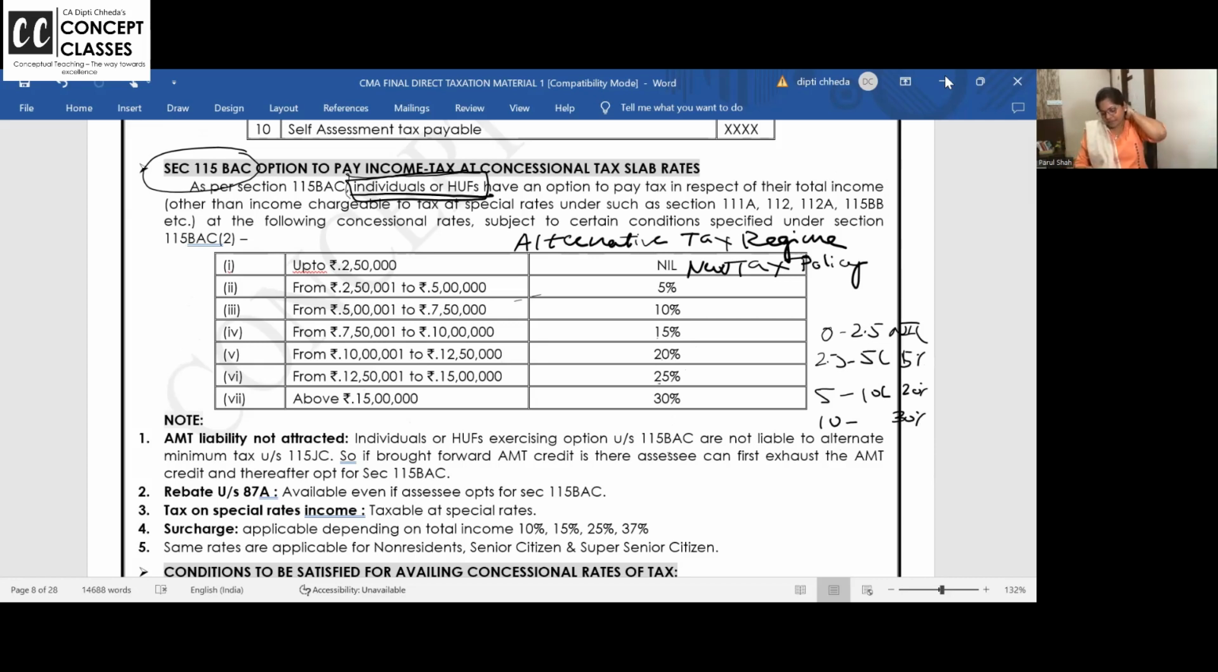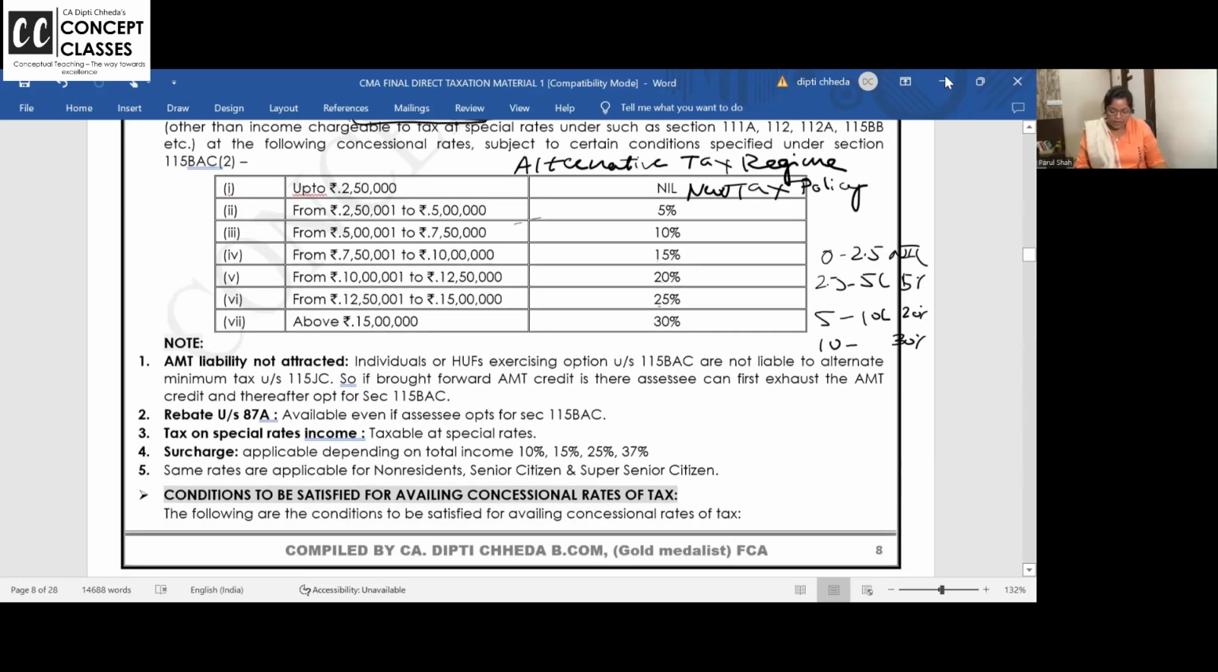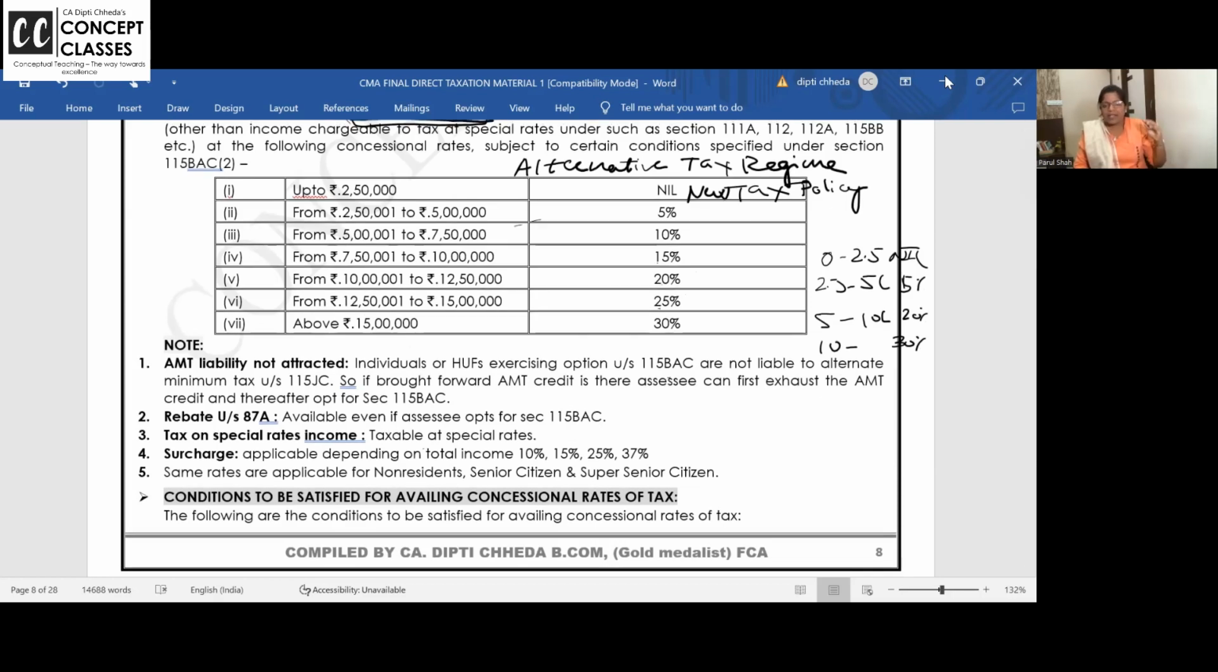Right. Special income, special rates, surcharge rates are the same. Up to 50 lakhs nil. 50 lakh to 1 crore, 10%; 1 crore to 2 crore, 15%; 2 crore to 5 crore, 25%. Above 5 crore, if your income is, 37%.